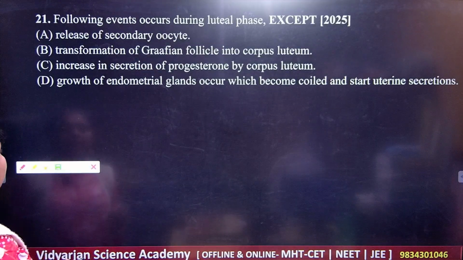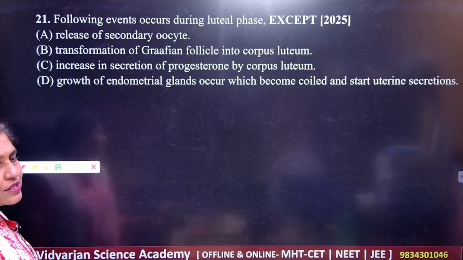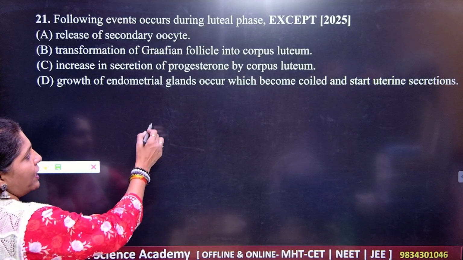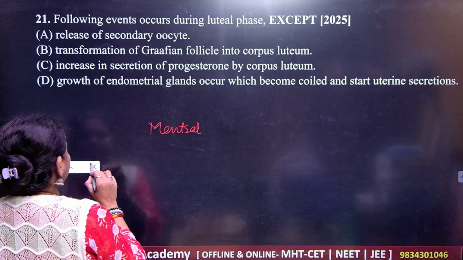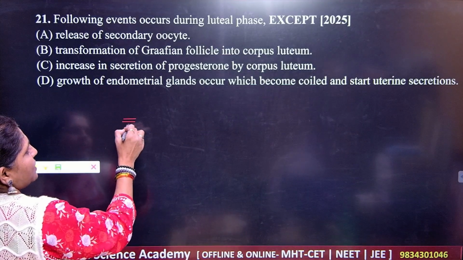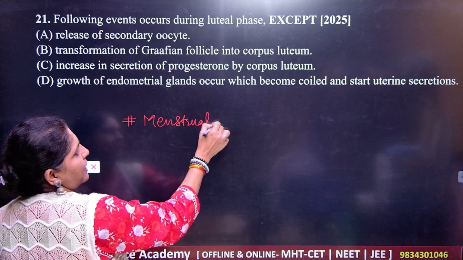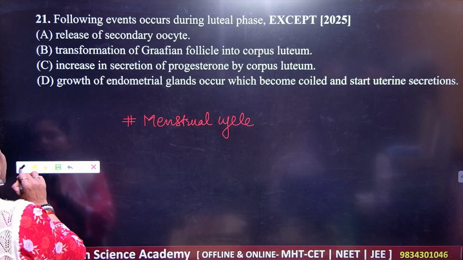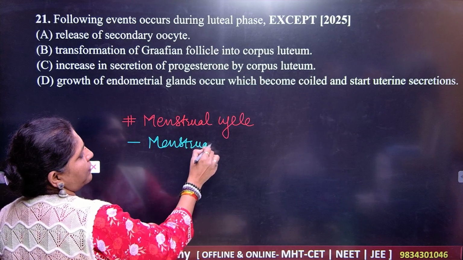Now question number 21. Following events occur during the luteal phase except. All these are the phases of what here? Menstrual cycle. You know how many different steps there are for the menstrual cycle. First is the menstrual phase.